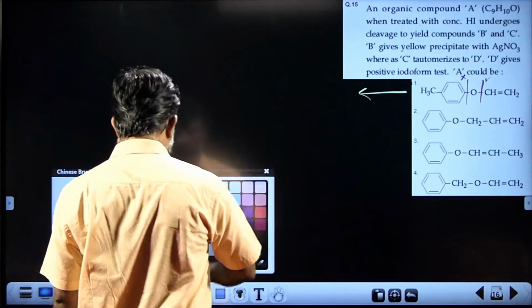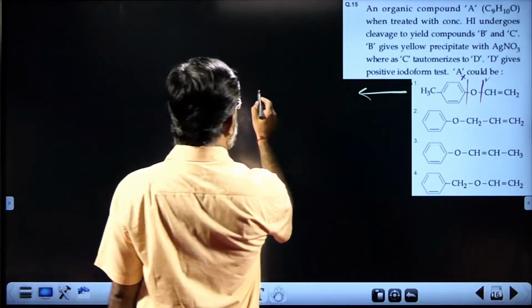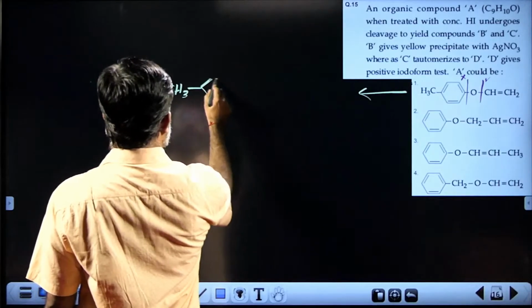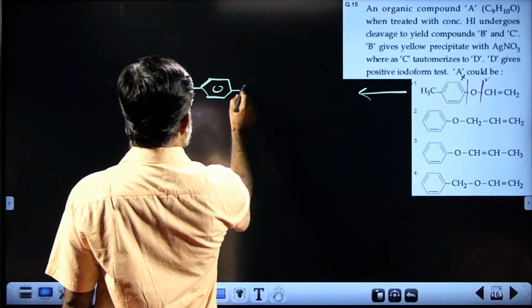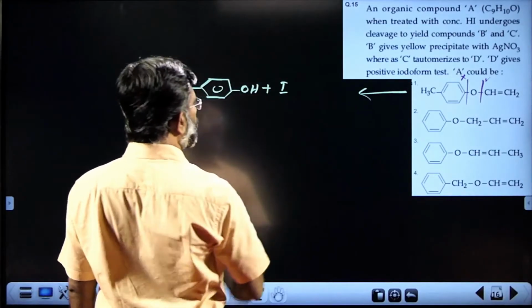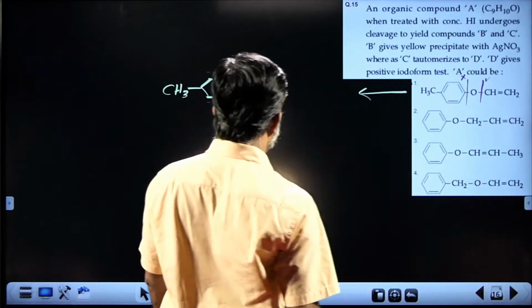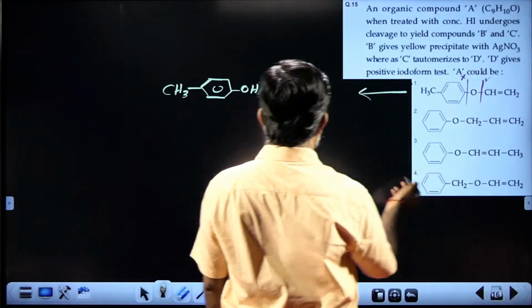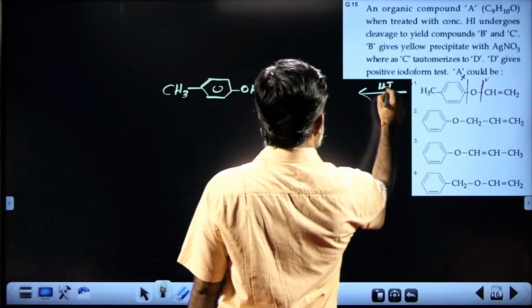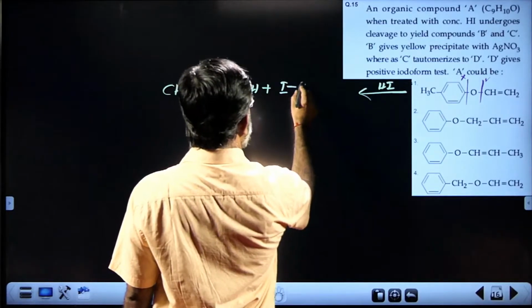And what is the molecule you are going to get there? It is CH3 with the benzene ring OH, and hydrogen comes with the oxygen. It is going to break here. Hydrogen comes with the oxygen, interaction with HI, and iodine comes with this.